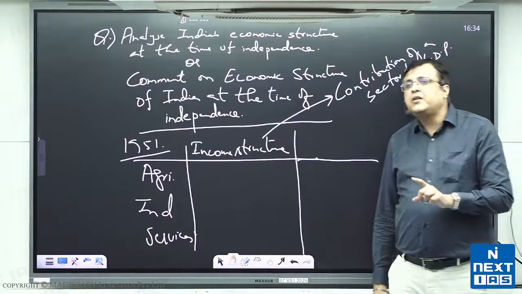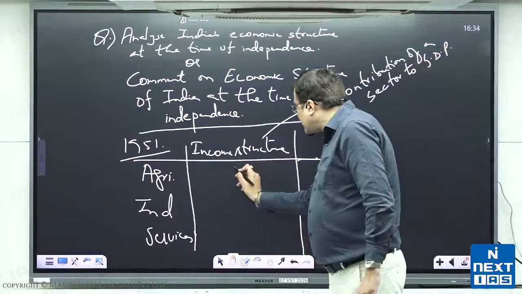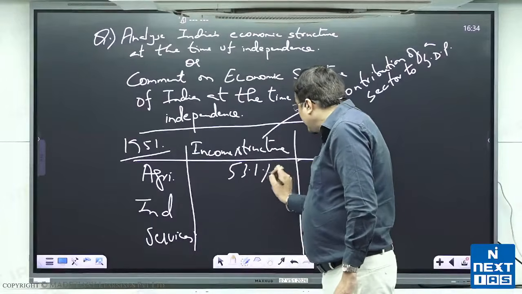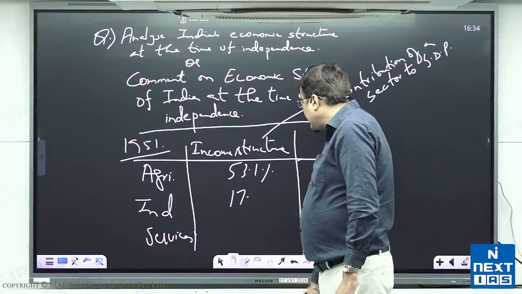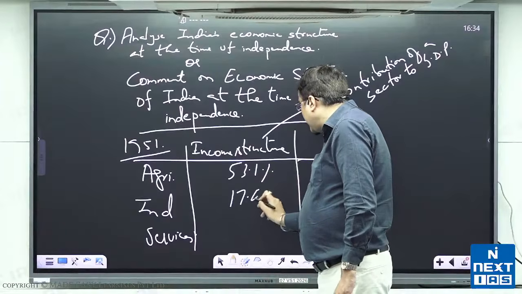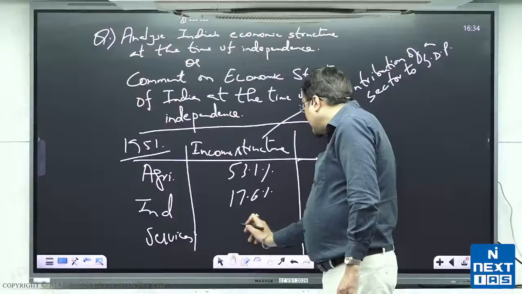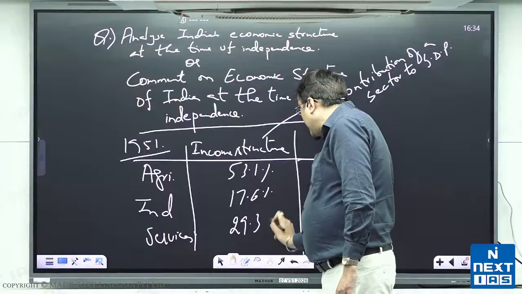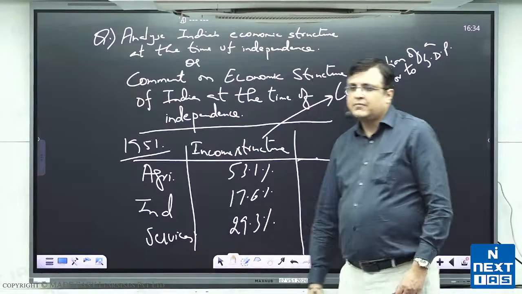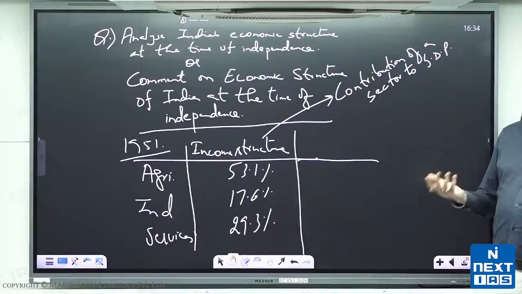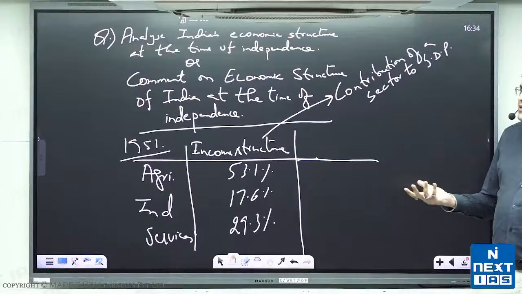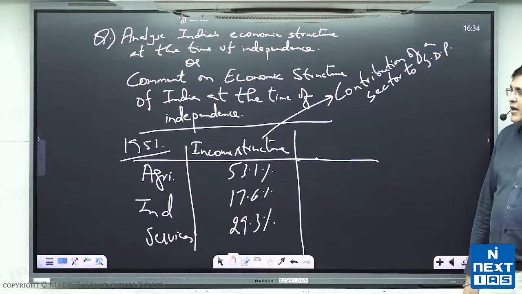At the time of independence, the income structure of India looked like this: 53.1% and 17.6% and 29.3%. This is what the income structure of India looked like. All right, 53.1%, 17.6%, 29.3%.